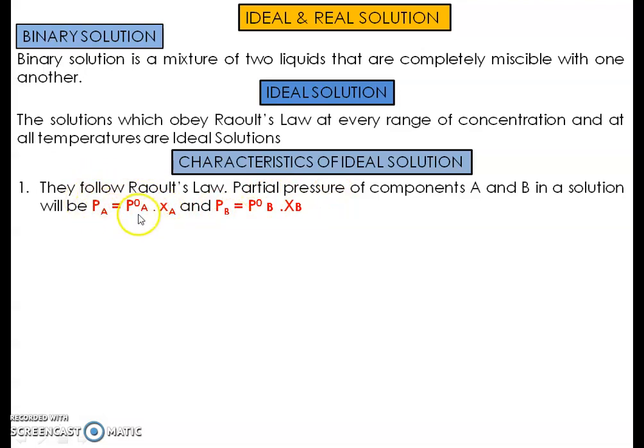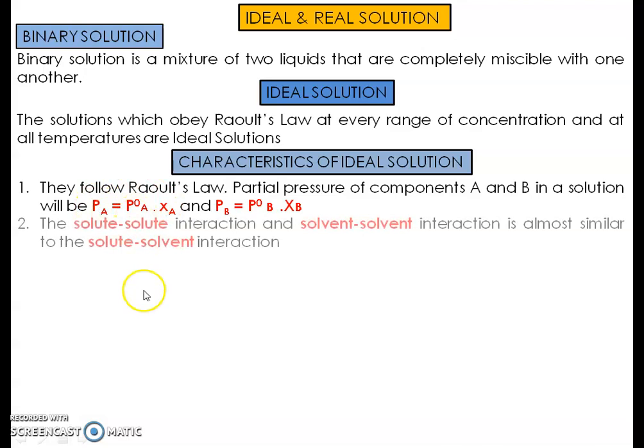The second characteristic is that the solute-solute interaction and the solvent-solvent interaction are almost similar to the solute-solvent interaction. In the mechanism of solvation, we have discussed that there are three types of forces of attraction between the molecules: solute-solute attraction, solvent-solvent attraction and solute-solvent attraction.